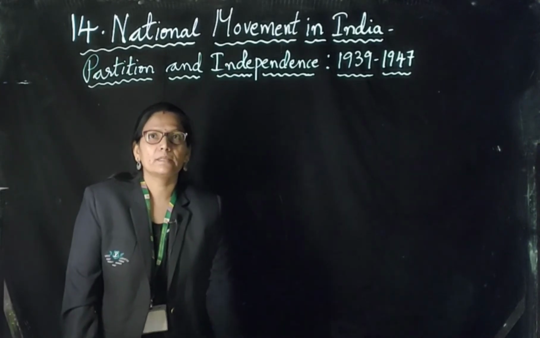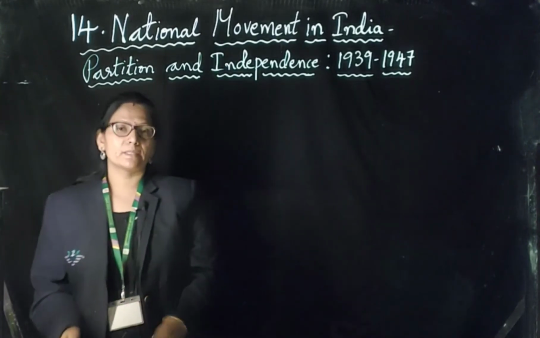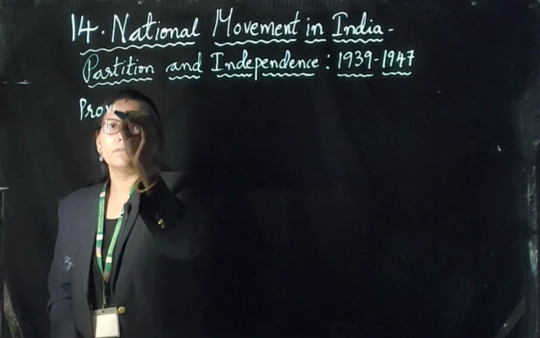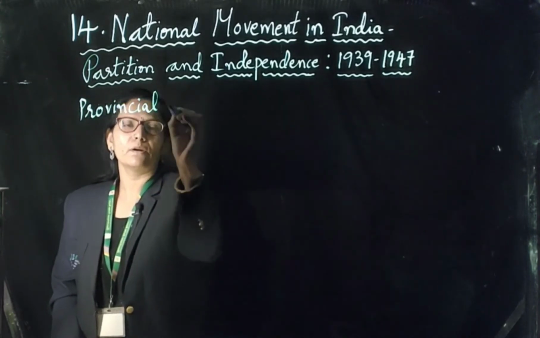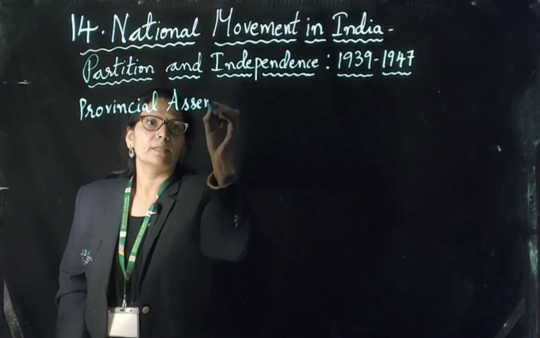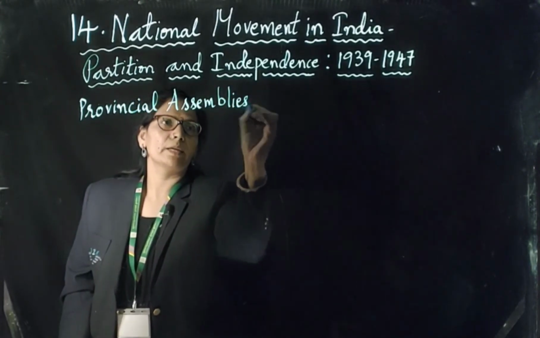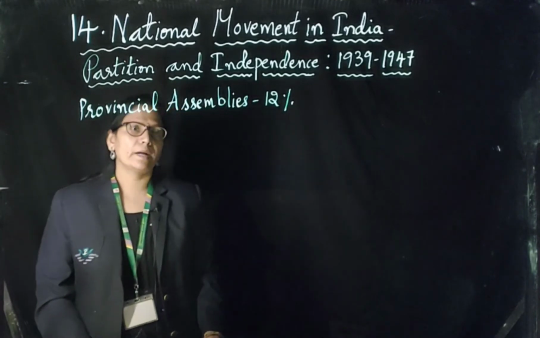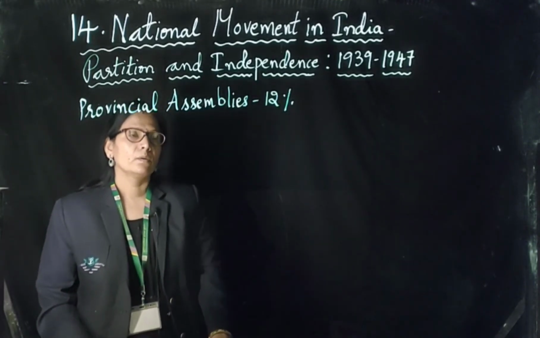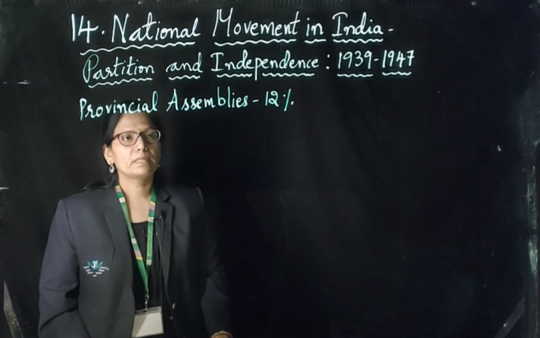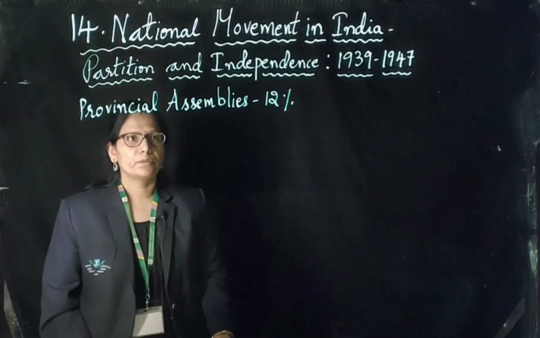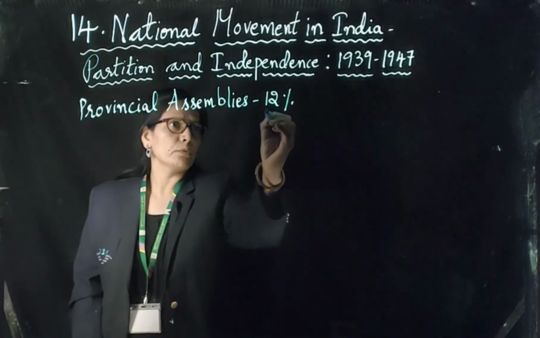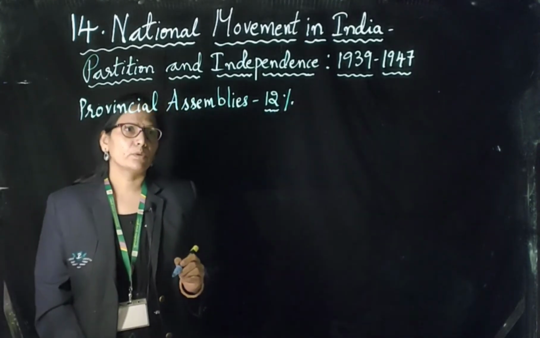During the 1937 elections, only 12% of people could vote for the provisional assemblies. At present in India, a person who has completed 18 years of age can vote in elections. But during the 1937 elections, only 12% of people could vote.